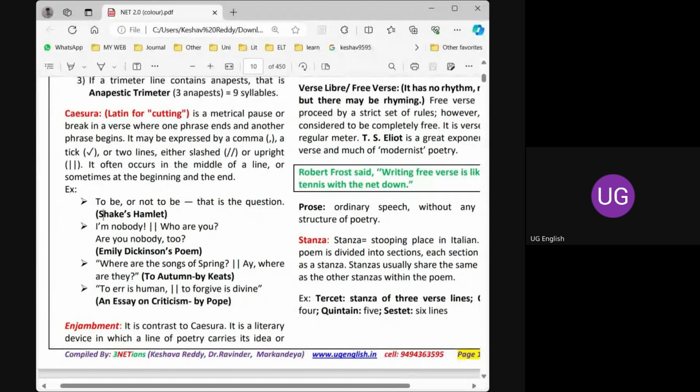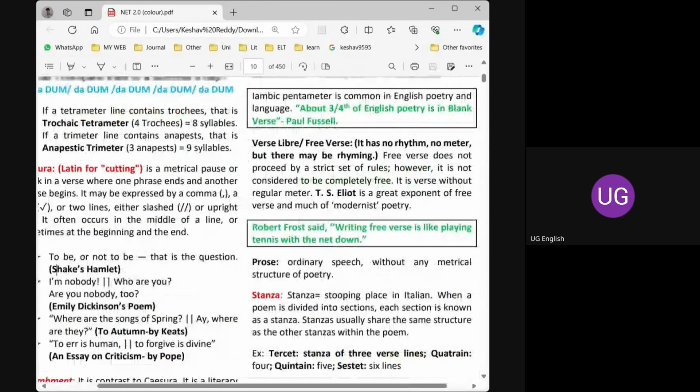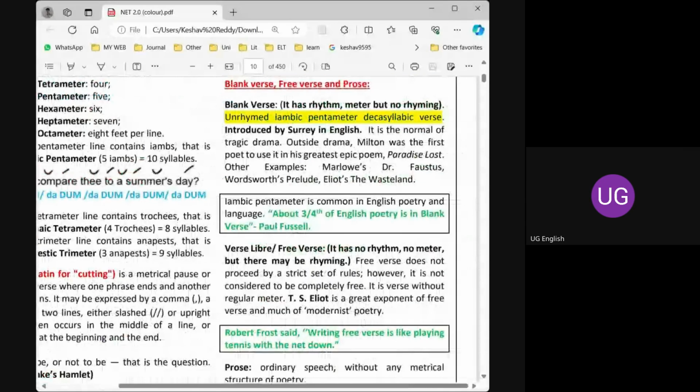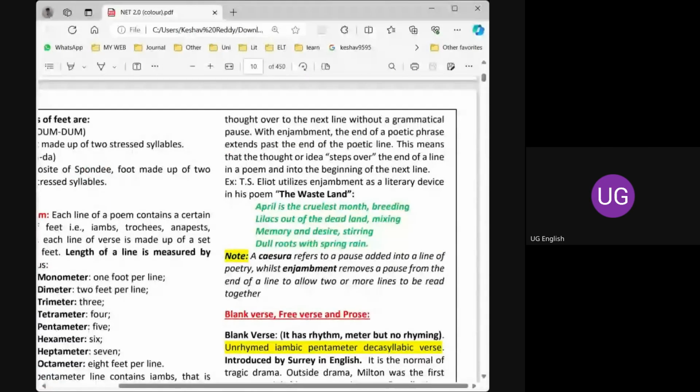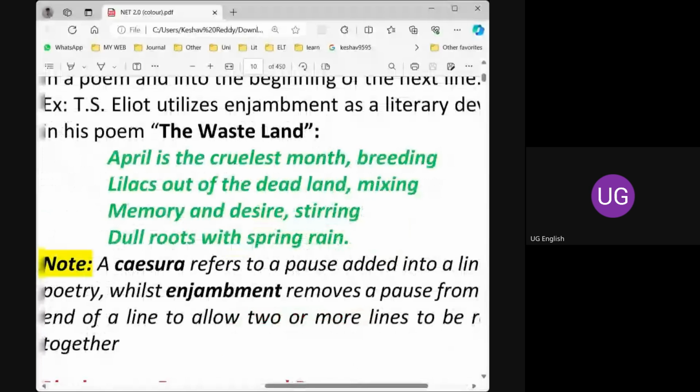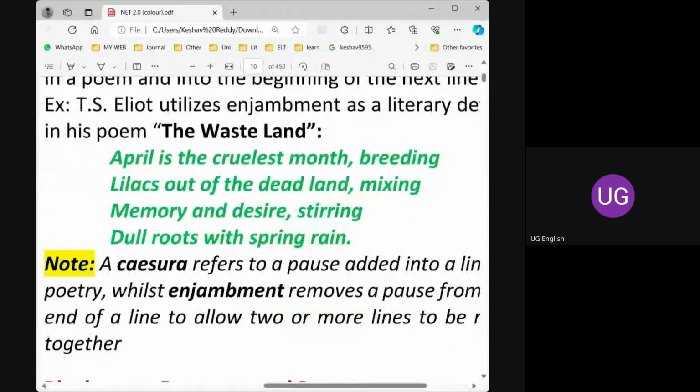So I will go to enjambment now. It is the opposite of Caesura. It is a literary device where the idea from one line is carried forward to the next line. That means at the end of the line, the meaning is not stopped. April is the cruelest month.